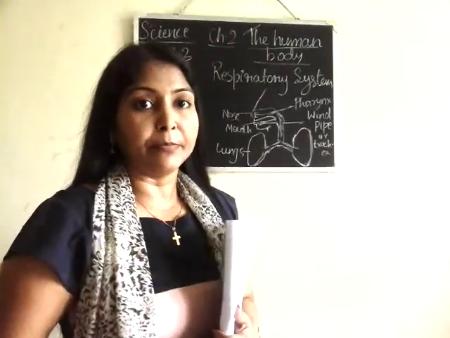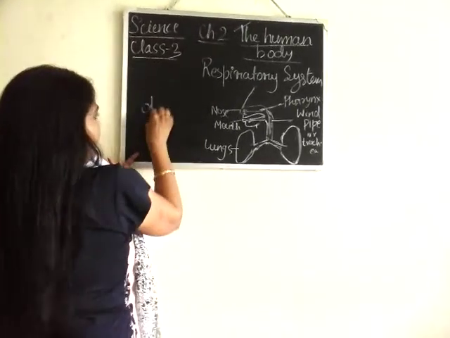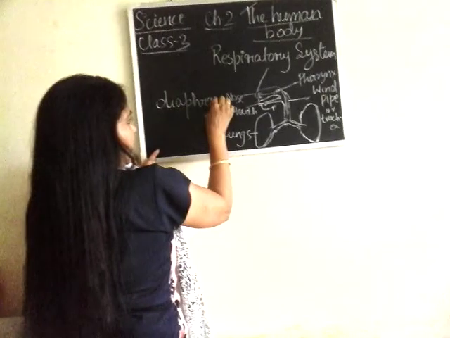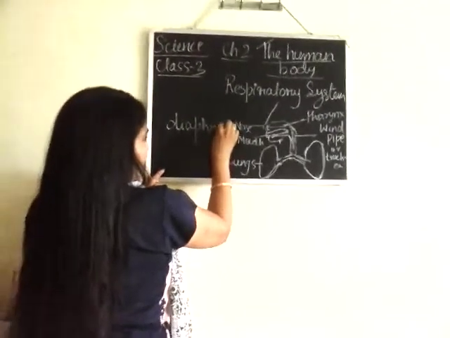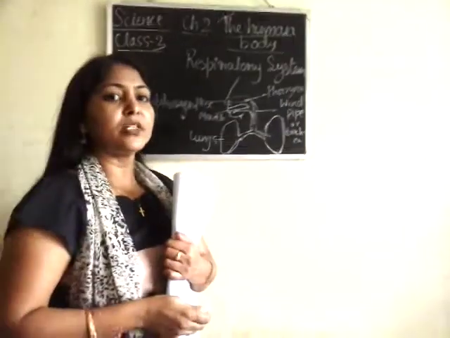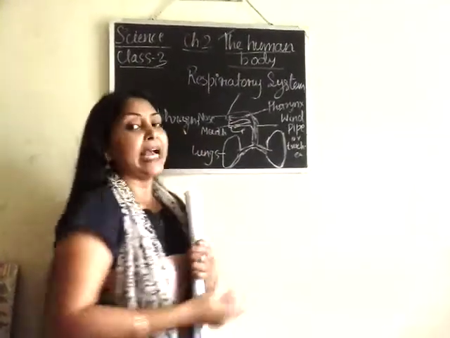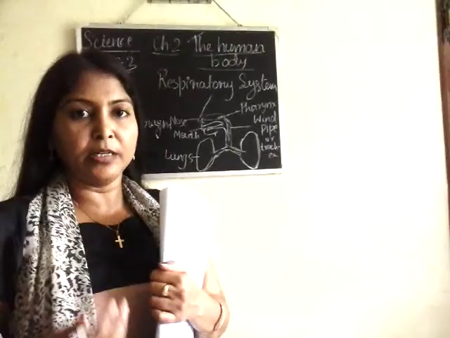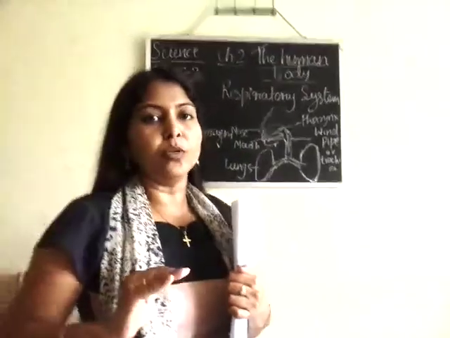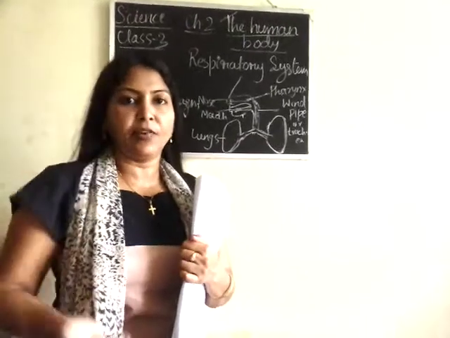What is the spelling of diaphragm? Diaphragm. Okay. So the diaphragm is a special organ which moves up and down when we take in oxygen and give out carbon dioxide.